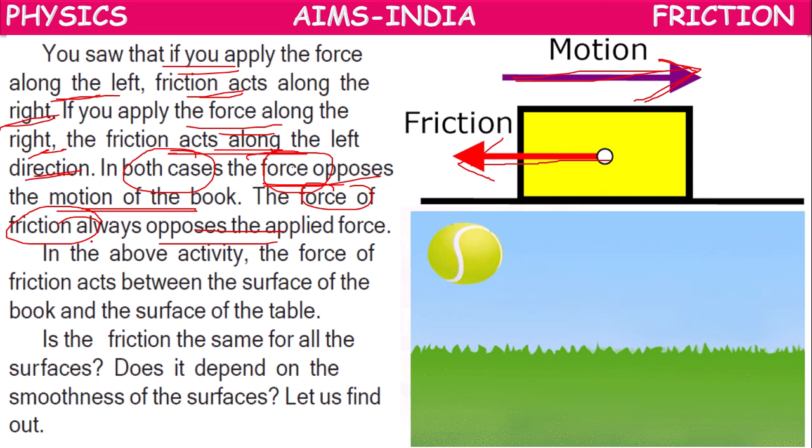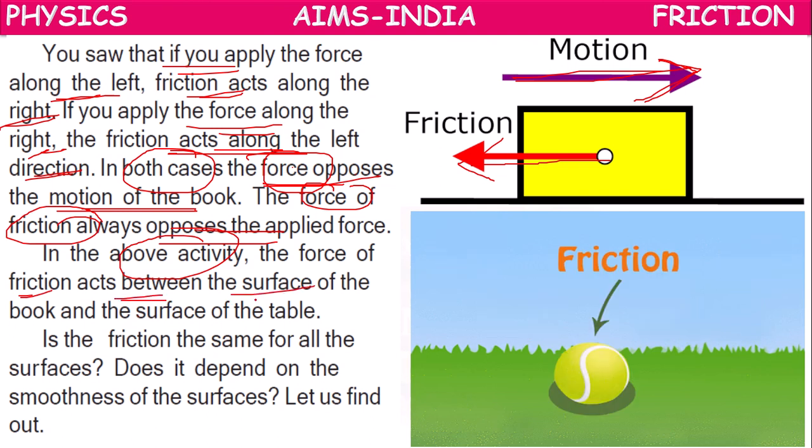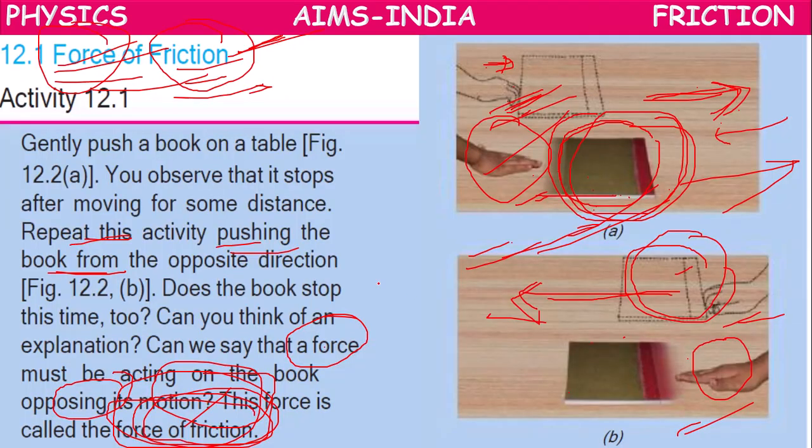Next. In the above activity, the force of friction acts between the surface of the book and the surface of the table. That we have to observe, because here the book is moving on the table.